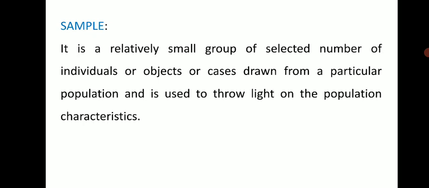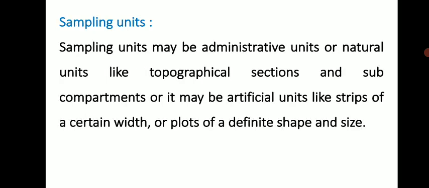Then sampling unit. A sampling unit may be an administrative unit or a natural unit like a topographical section or subcompartments, or it may be artificial units like strips of certain widths or plots of defined shape and size. So what is meant by sampling unit? Suppose this is Kopargaon city, and I told you to collect data on how many students are studying in Kopargaon. So what are the sampling units for this study? Schools and colleges are the sampling units for this study.